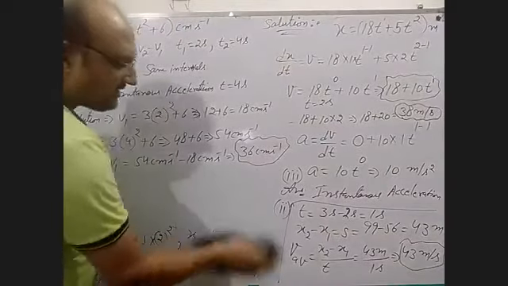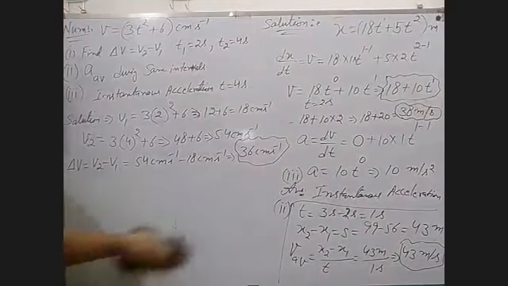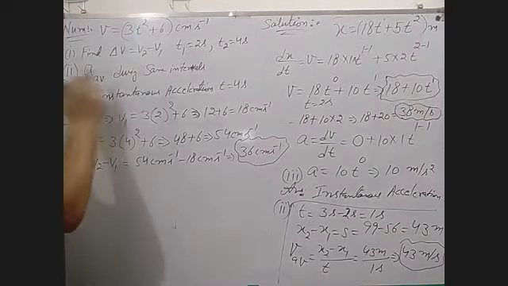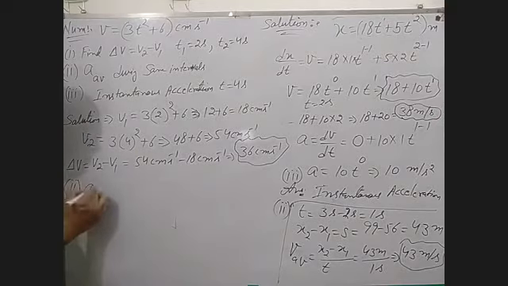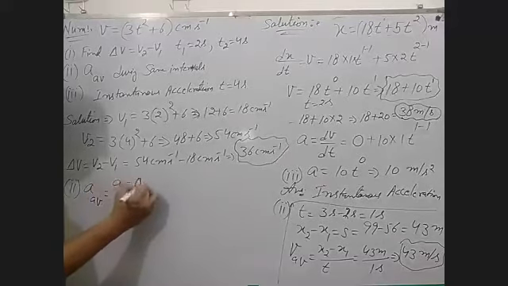Now, what is another question? What is the second question? Second question is, at the same time interval, we have to take the value of average acceleration. Average acceleration is what? For average acceleration, A2 minus A1 upon the time interval.